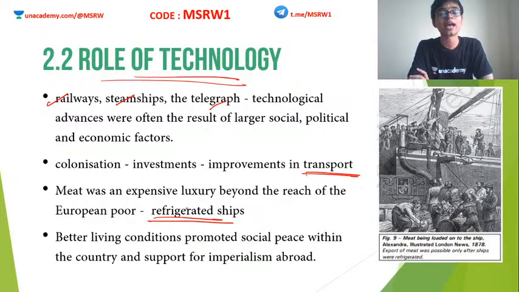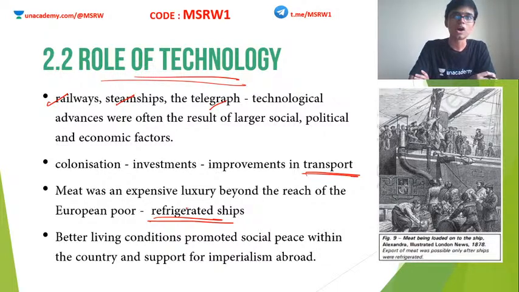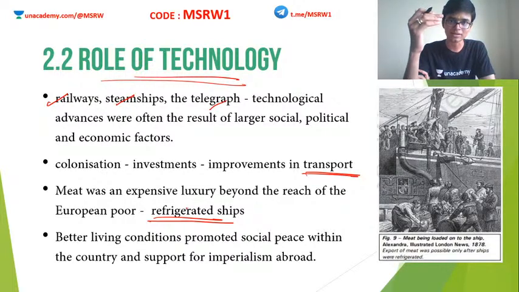The problem was these animals utilized a lot of space in the ships. Also, these animals might catch diseases on their way to Britain. Some of the animals may not like these kinds of travels, a long time in the sea. So there were huge challenges to this. When refrigeration was invented, all these challenges could be removed. Why? Because the animal could be killed in America itself and then the meat could be brought to Britain. So the meat prices started coming down. Even the poor people are now able to afford meat. Why? Because the production price has also gone down.